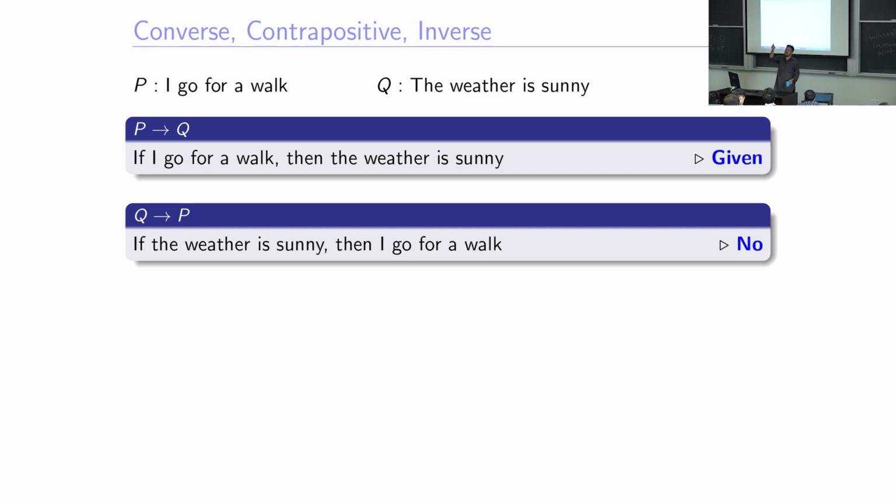What would be the converse of it? If the weather is sunny, then I go for a walk, right? I told you what I mean. My policy, my given truth fact is P implies Q. Is it the same as Q implies P? Q implies P means what? Every time the sun is out, I would be out.